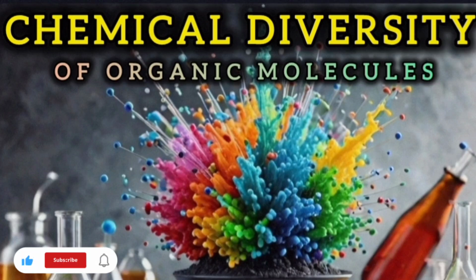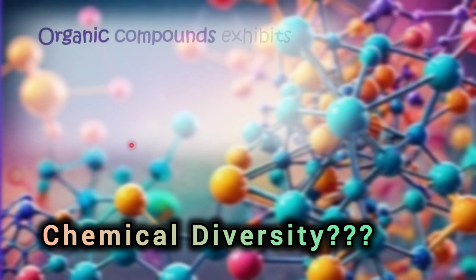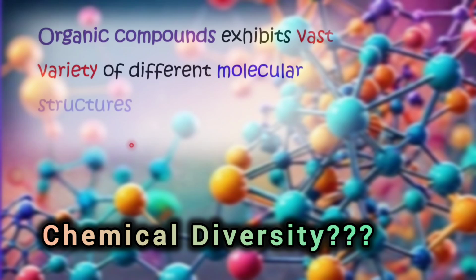Today we will learn about the chemical diversity of the organic compound. First, make your concept clear about the chemical diversity. It means that the organic compound exhibit vast variety of the different molecular structures and properties. There are unlimited number of organic compounds with the different molecular structure and different properties. Now, this phenomena is called chemical diversity.